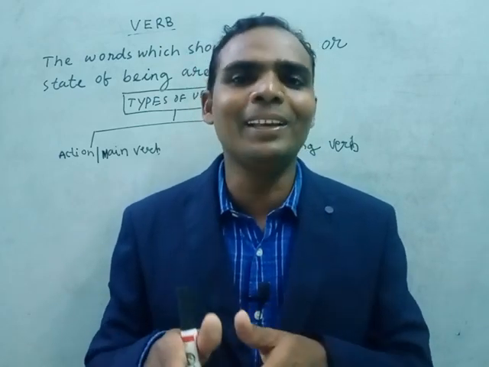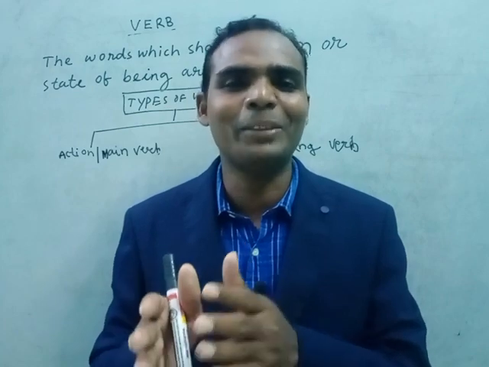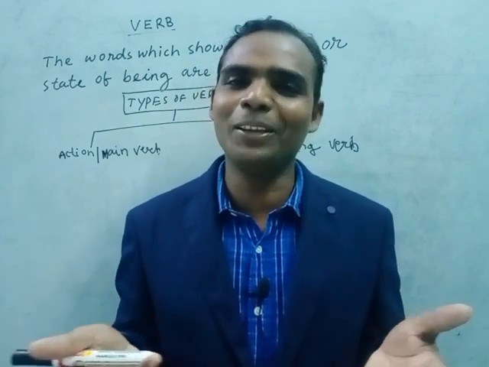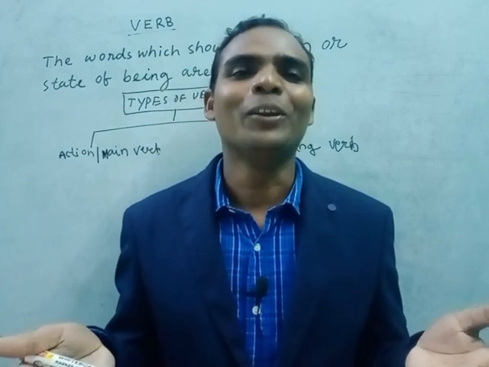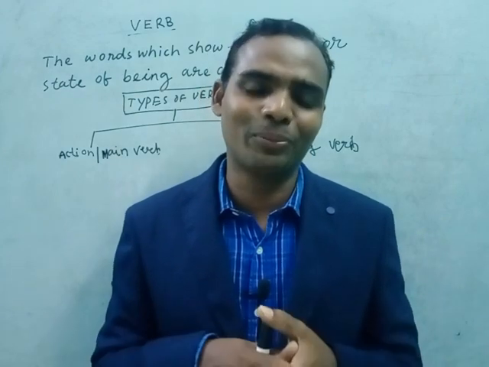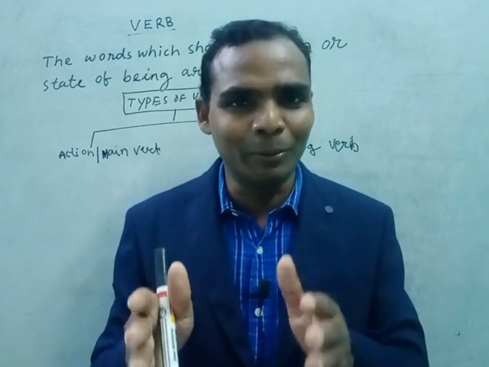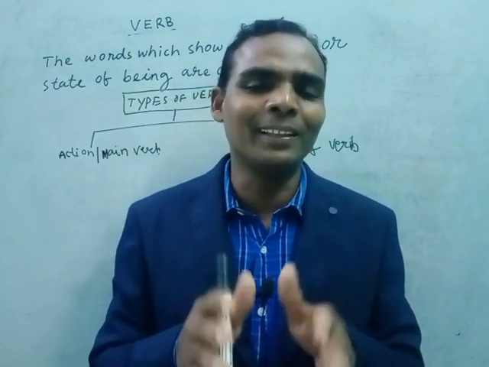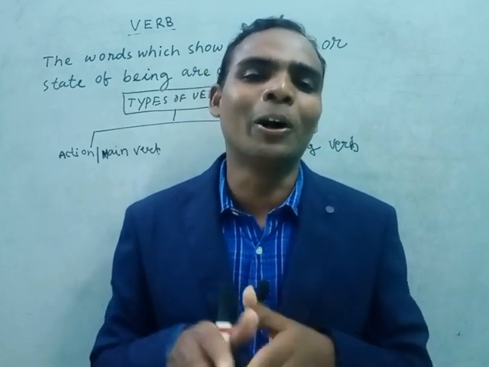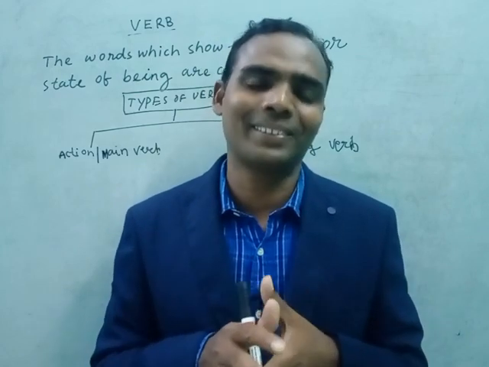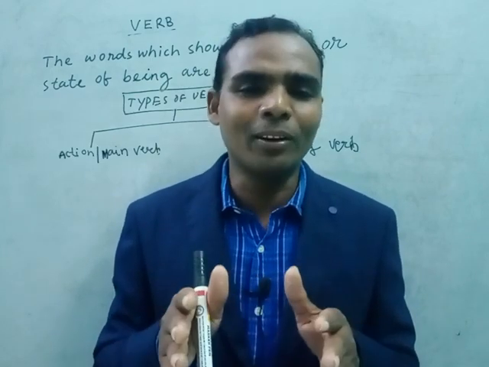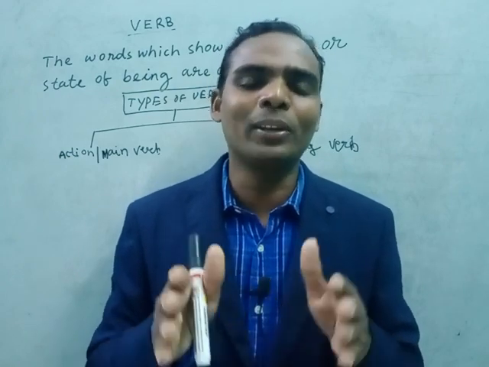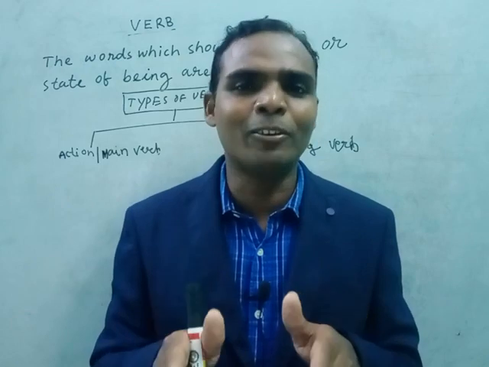Aniket is reading a book. Transitive verb. Aniket is reading what? If there is no object, it is an intransitive verb. Aniket is reading a book. Aniket is reading what? Aniket is reading a book. A book is the direct object. Wherever there is a direct object, that is the transitive verb. A transitive verb always has a complete meaning.